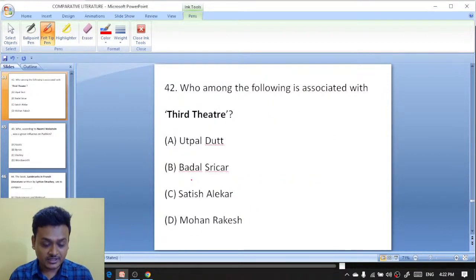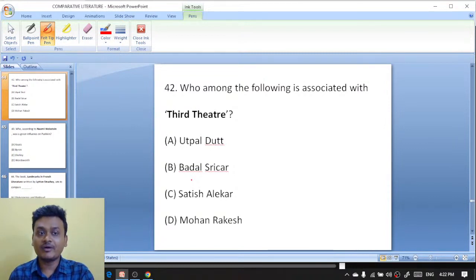Who among the following is associated with third theater? One of the students has commented that third theater was coined by Badal Sarkar. It is wrong actually. Third theater was popularized by Badal Sarkar in India, but it was first coined by Eugenio Barba.